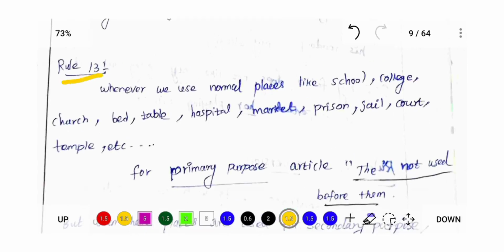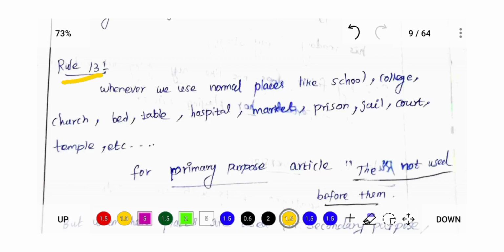You are going to one place. For example, you are going to school for general purpose, which means you are going to school for studies. For general purpose, don't place an article before school. I am going to school. That is correct. Don't use "I am going to the school." This is incorrect.